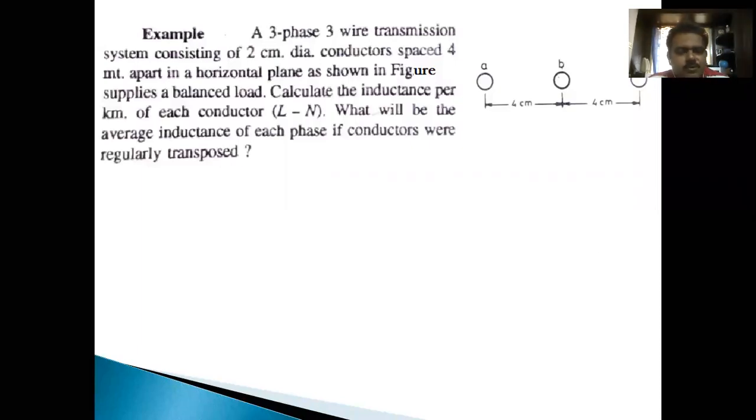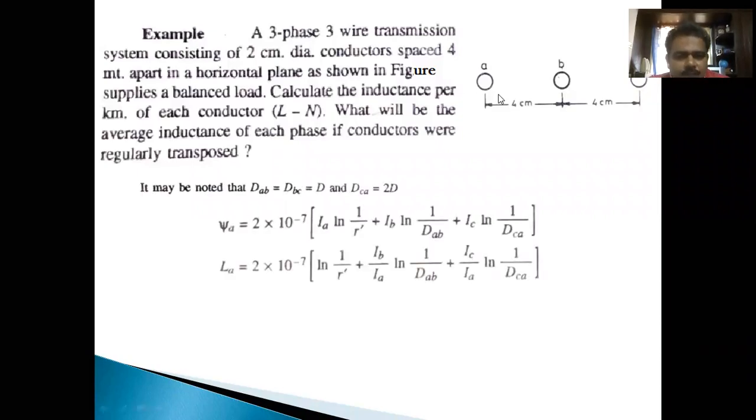What would be the average inductance in each phase if the conductors are regularly transposed? In the untransposed case, if I observe the flux linkage due to its own current plus flux linkages due to current passing through the second conductor, similarly flux linkages due to current passing through the third conductor.